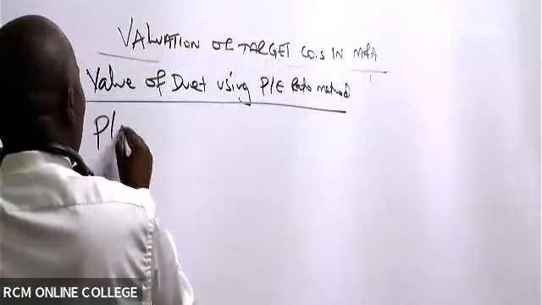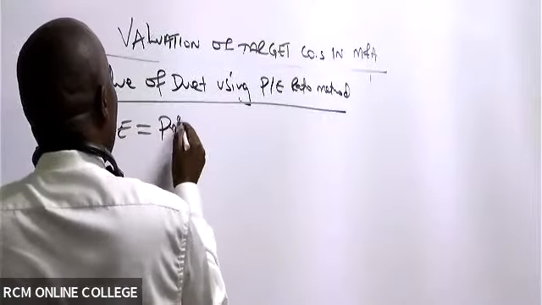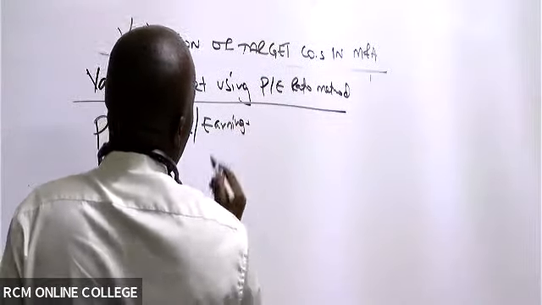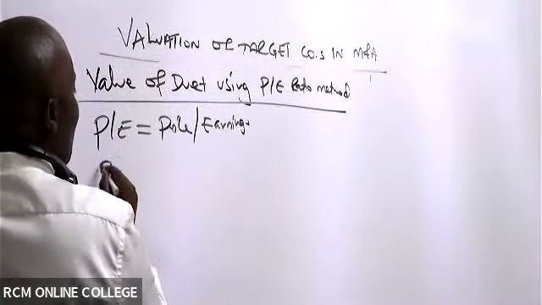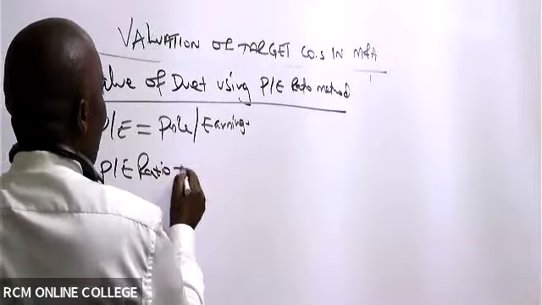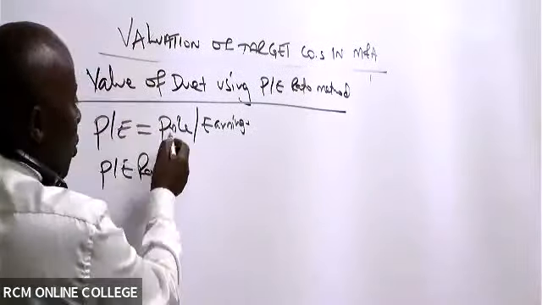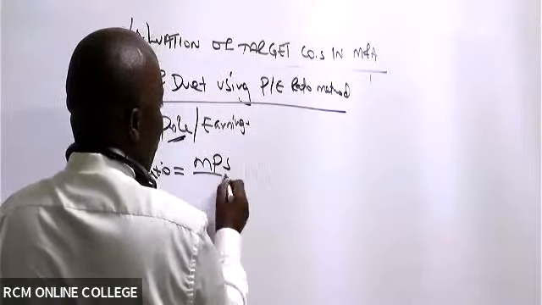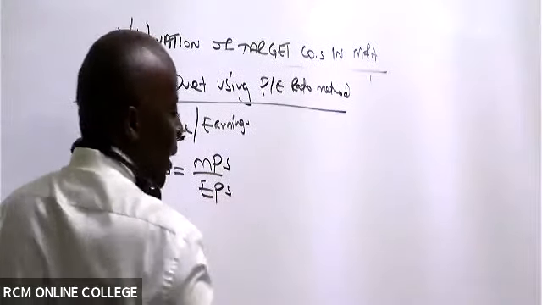Now, when we talk of PE, what comes to our mind? It's price to earnings. And then, of course, this PE ratio will be market price per share over earnings per share.